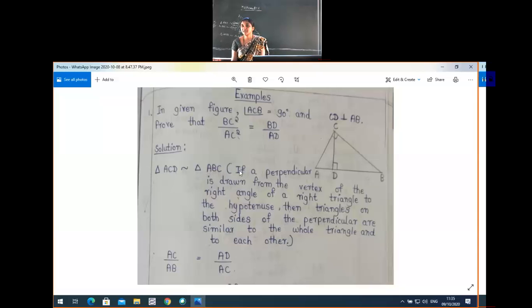So here, if a perpendicular is drawn from the vertex of the right angle of a right triangle to the hypotenuse, then triangles on both sides of the perpendicular are similar to the whole triangle and to each other. Here they are using theorem 2.7 statement.